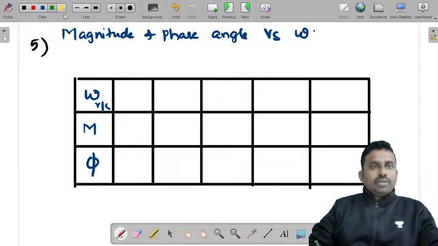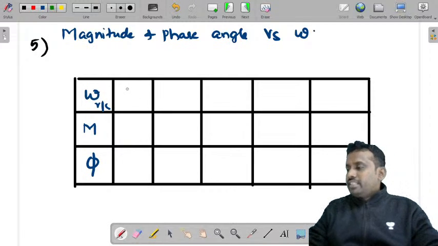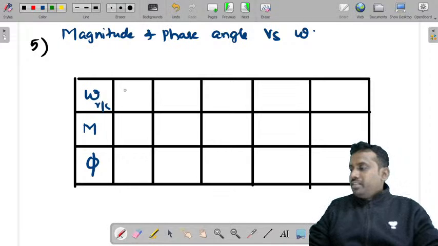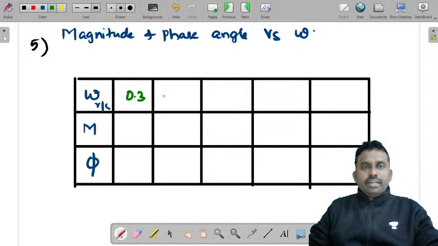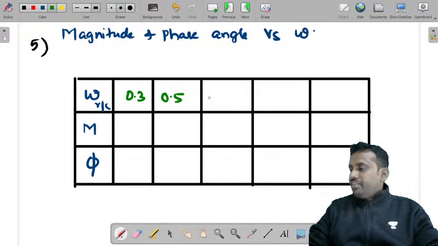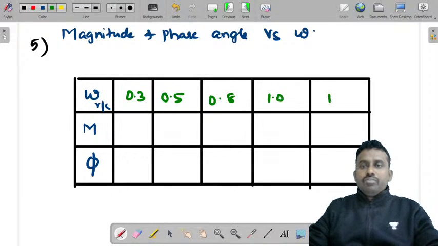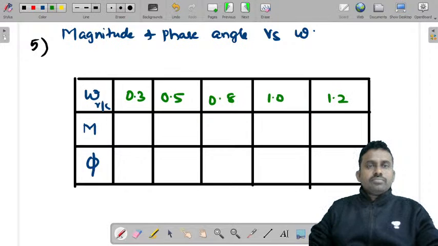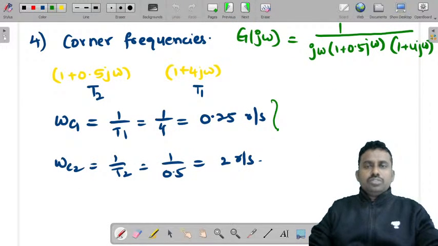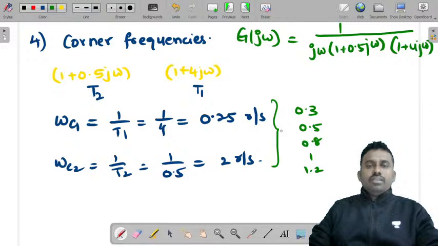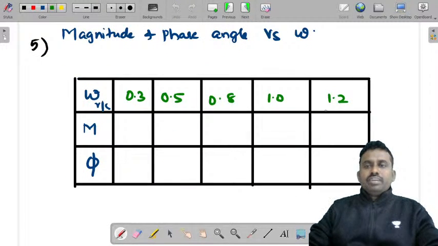So let's write those values. What are the frequencies? We can consider 0.3, 0.5, 0.8, 1 and 1.2. We can consider values around these two corner frequencies. So this is 0.3, 0.5, 0.8, 1 and 1.2. You can consider any values around these corner frequencies. So I have considered this.